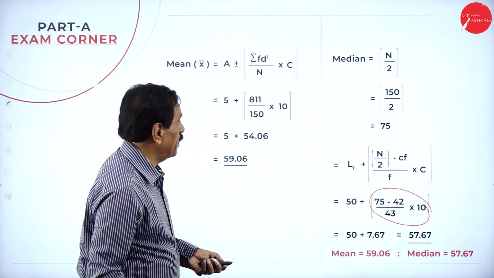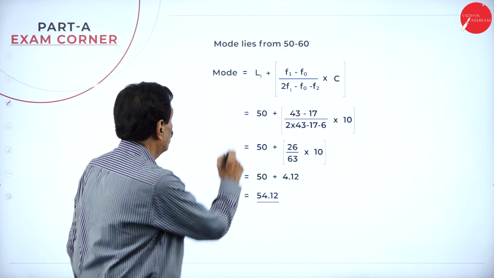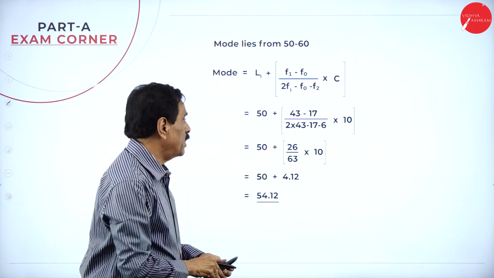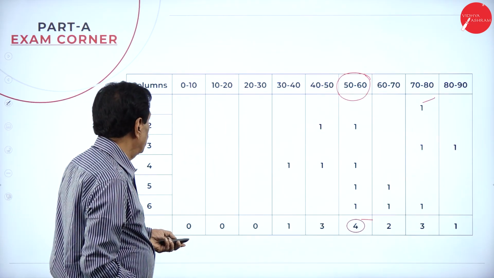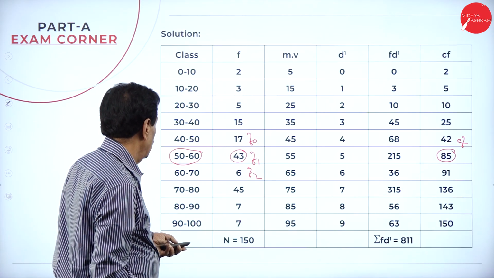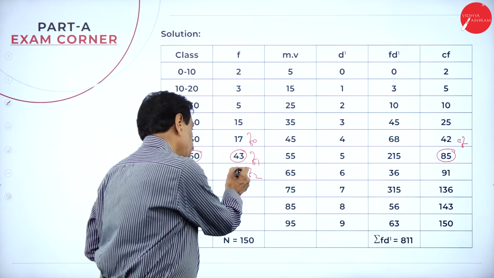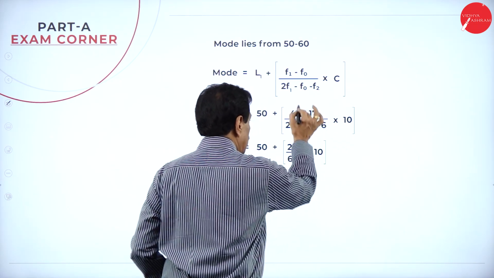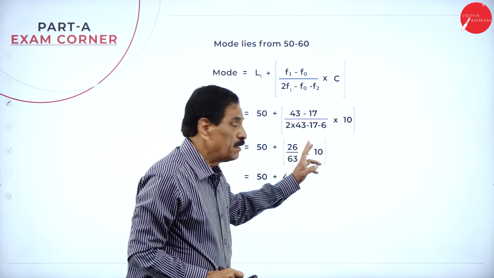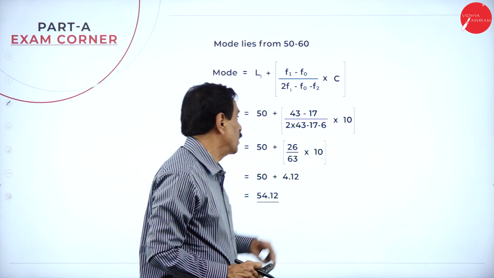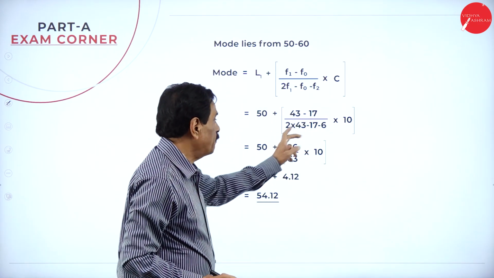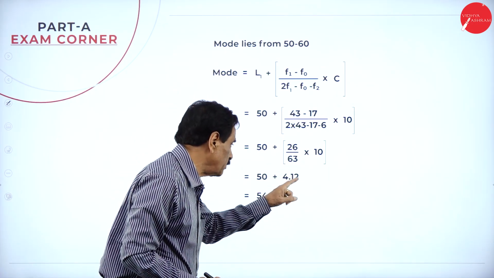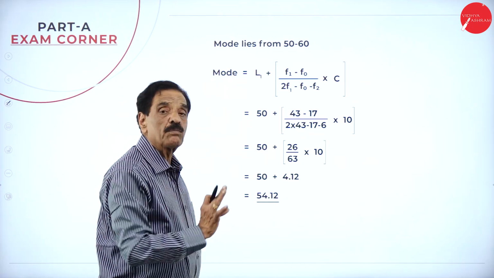Now, you have to apply the formula. Mode is equal to L1 plus (F1 minus F0) divided by (2F1 minus F0 minus F2) into the class width. So, highest frequency is 43. See that? Behind is 17. Next is 6. Apply this. 43 minus 17 divided by 2 into 43 minus 17 minus 6, into 10. So 43 minus 17 is 26. If you simplify this, it will come to 26 into 10 divided by 63. If you simplify, it will become 4.12. If you add the figure, it is 54.12.